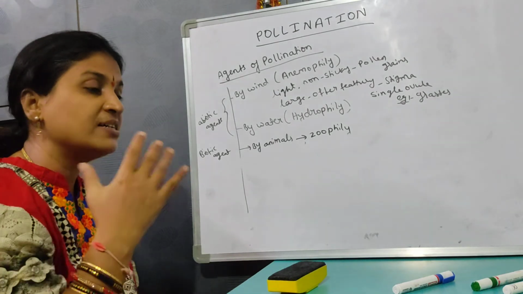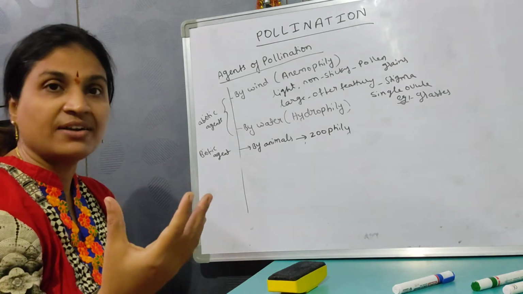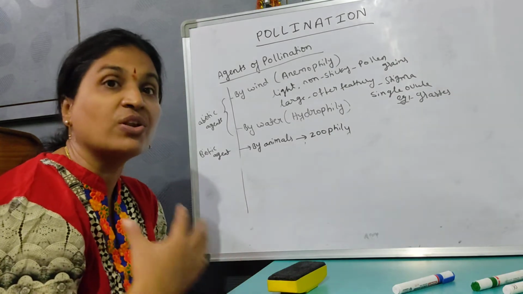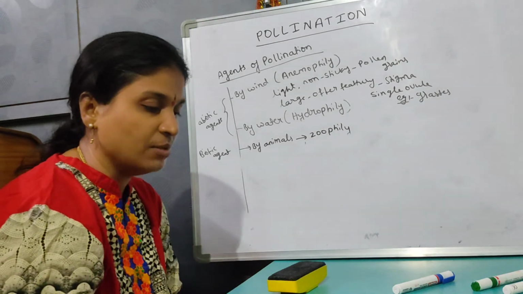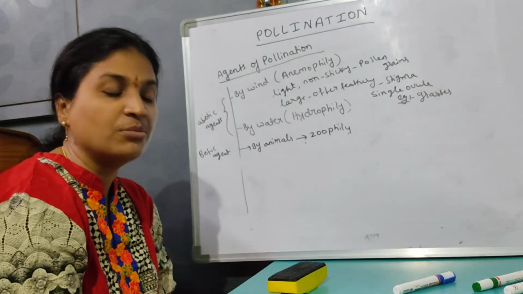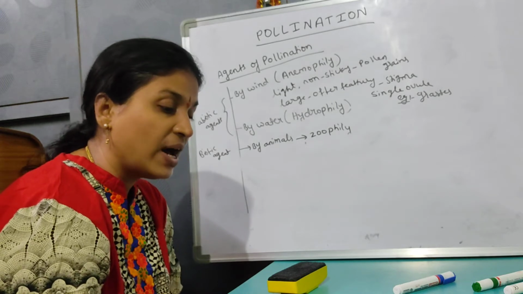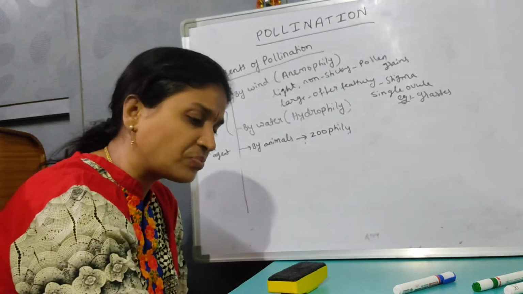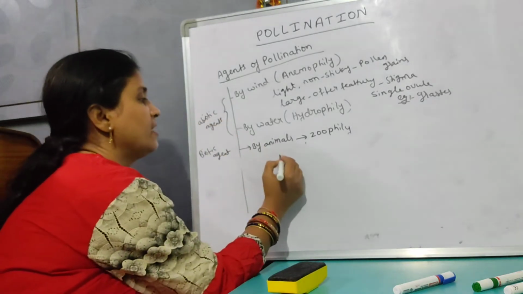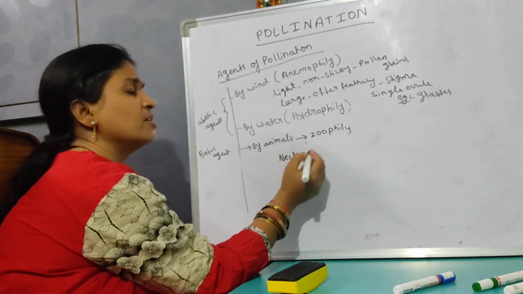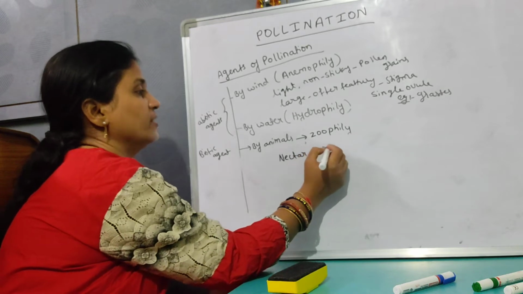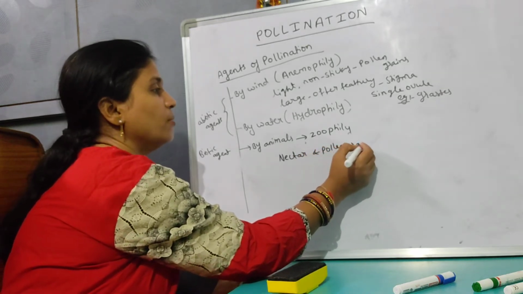By this characteristic feature, the plants are going to attract the animals. So these plants are going to give rewards to the animals. The color, the fragrance, odor, all these are going to attract the animals. They are nothing but rewards to the animals. The nectar and pollen grains are the usual floral rewards. The animals are going to come near the plants for this nectar and pollen grains.